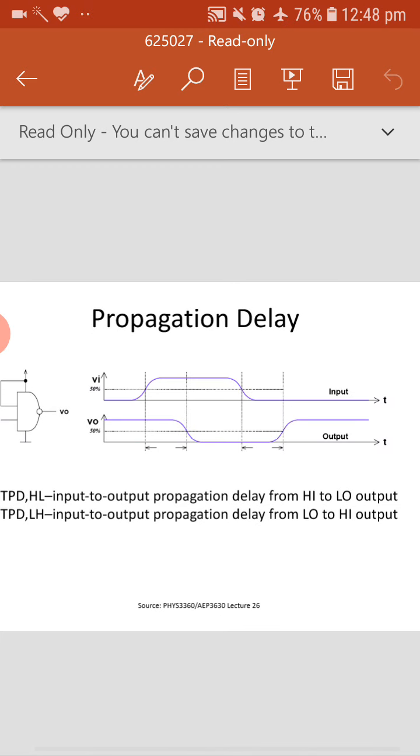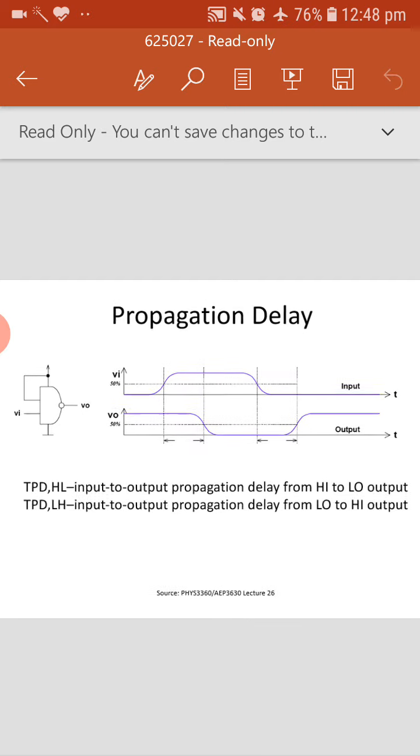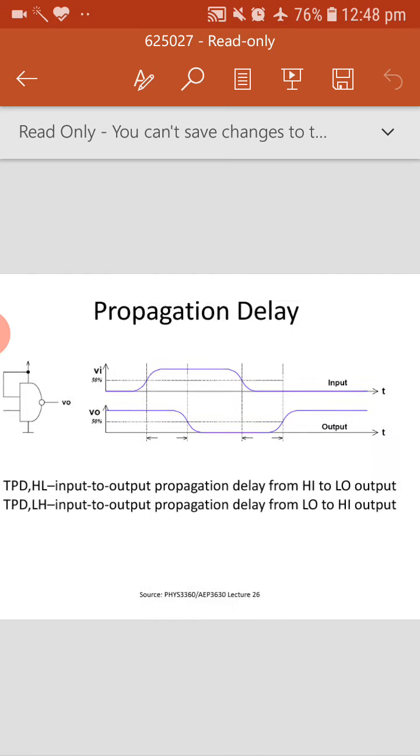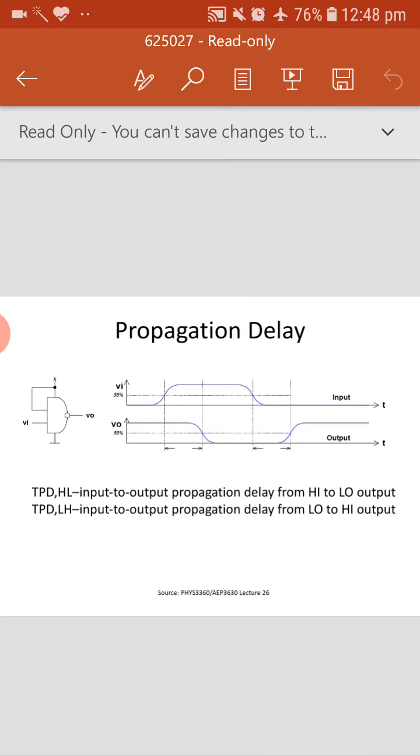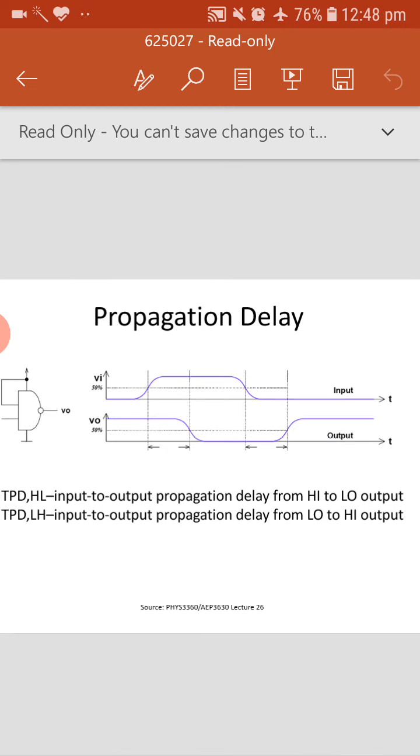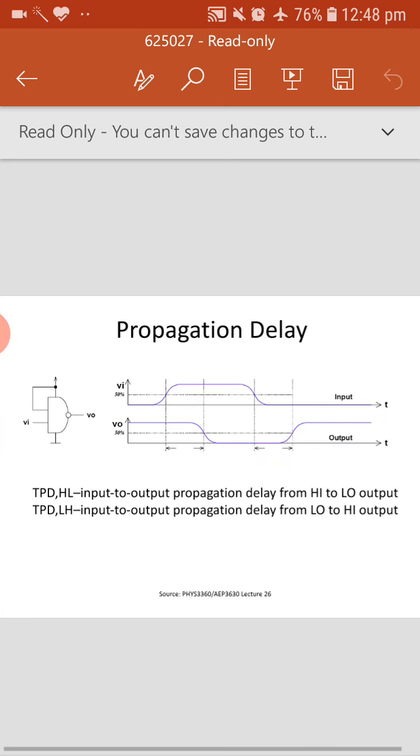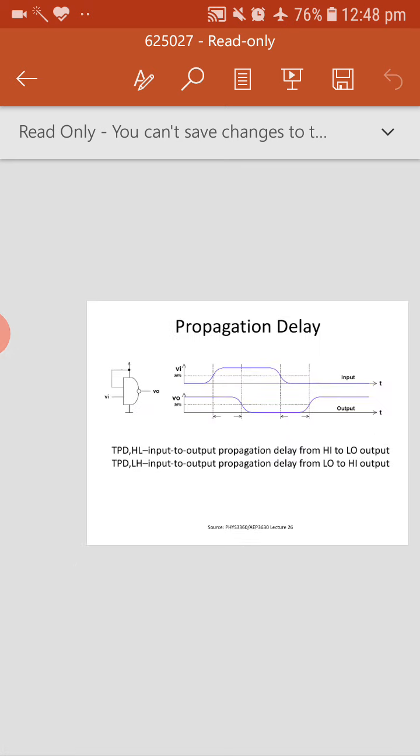The propagation delay, voltage levels, and current levels are all specified in the IC data sheet. After manufacturing, each IC has a document describing its operation and specifications. In that, these values will be there: the propagation delay value, the voltage levels, the current levels.